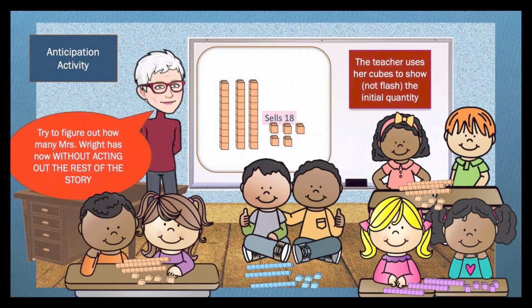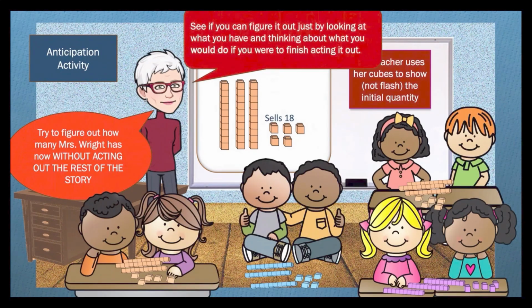Students are then told, try to figure out how many Mrs. Wright has now without acting out the rest of the story with your pretend candies. See if you can figure it out just by looking at what you have and thinking about what you would do if you were to finish acting it out. How many would you have?